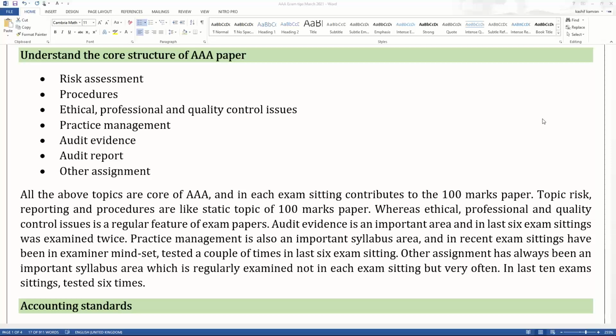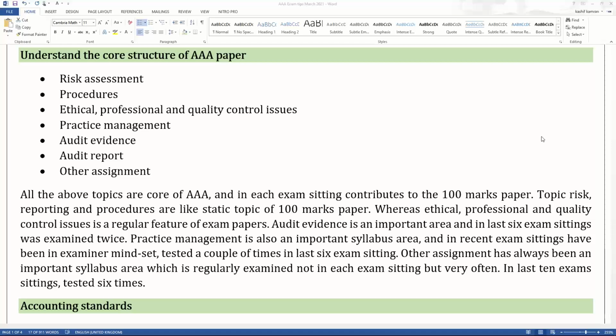Every topic coming in front of the screen is a very, very important topic. You cannot say, I will be skipping it. You cannot skip any of these topics. This is your 100 marks paper. These are the core areas. You cannot have a probability on these areas. You cannot ask your tutor what will come and what will not come. This is the core syllabus. So you cannot impair the quality of your preparation on the core structure of the AAA paper. I hope you all agree with me.